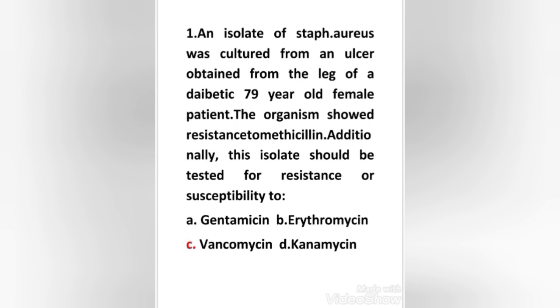First question. An isolate of Staph aureus was cultured from an ulcer obtained from the leg of a diabetic 79-year-old female patient. The organism showed resistance to methicillin. Additionally, this isolate should be tested for resistance or susceptibility to gentamicin, erythromycin, vancomycin, kanamycin. Right answer is option C, vancomycin. Usually MRSA isolates are tested for susceptibility or resistance to vancomycin.